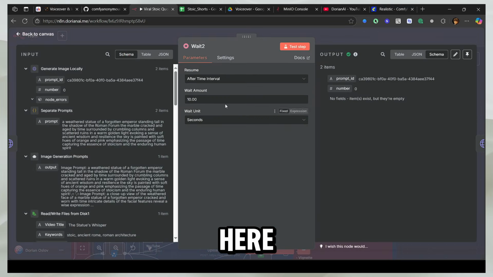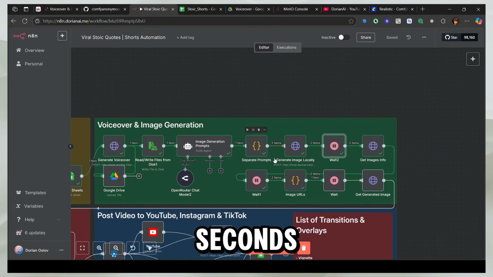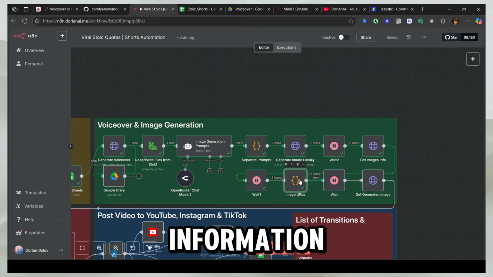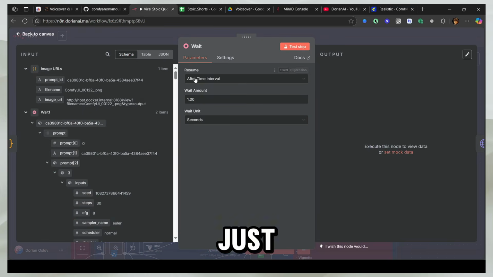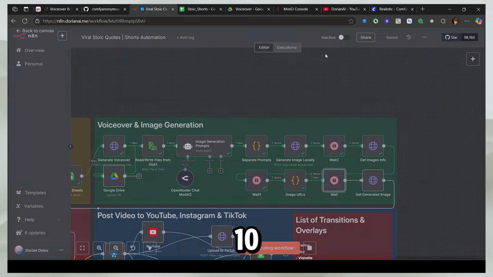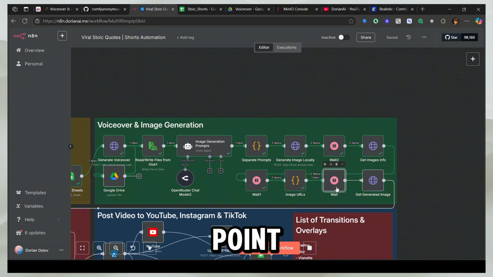So I will wait here, and you can put 10 seconds, 5 seconds, 2 seconds, whatever works according to your computer. Then I just have it wait here just to be fail safe. So we just don't get to the get generated images step too quickly. And you can actually just remove this maybe. So now this information comes here, and then we clean the information and we get the URL for the images. And then we do another wait, just maybe 1 second or 10 seconds according to your computer. You get the whole point.